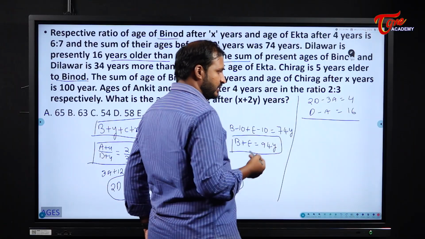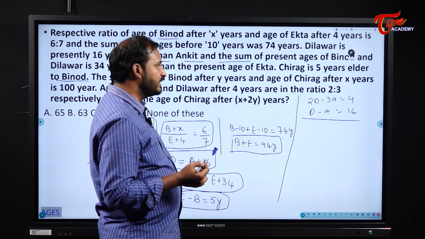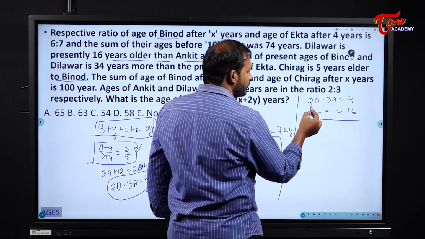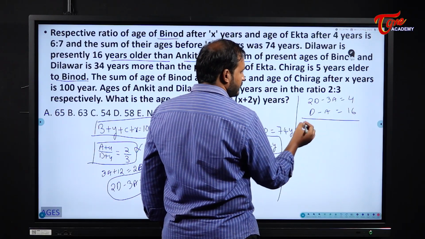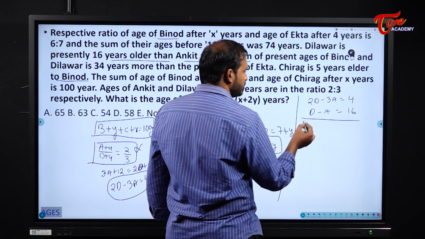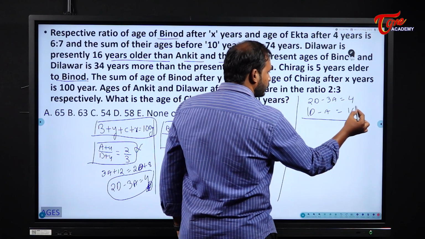It is up to you, students. Subtract anything from any value. What are you going to get here? Please observe here. If you multiply this with 3 or this with 2, what will happen? You see it. Okay. Now what will we do here? I will multiply it with 2.